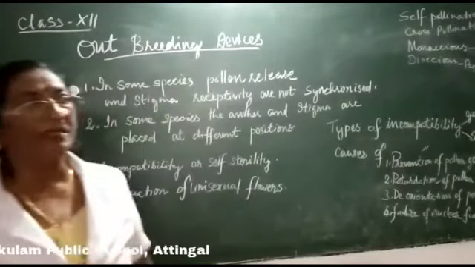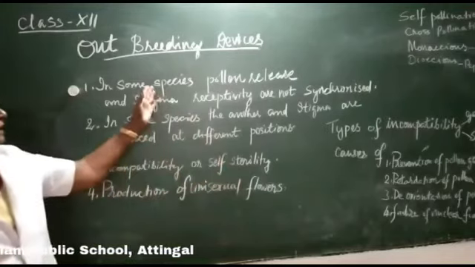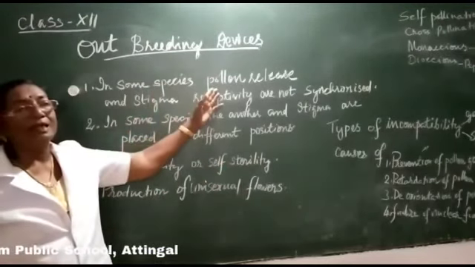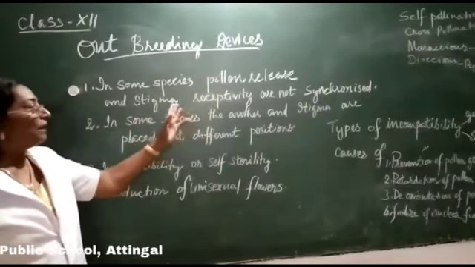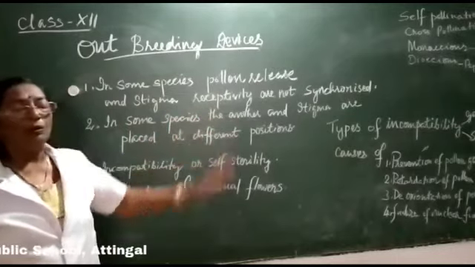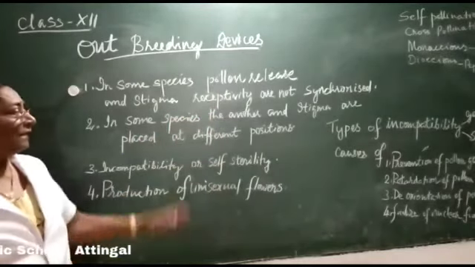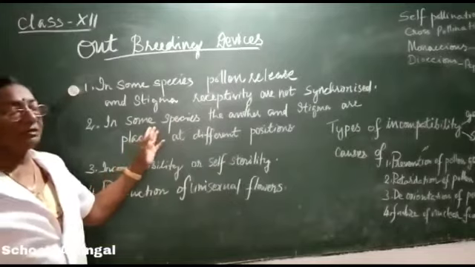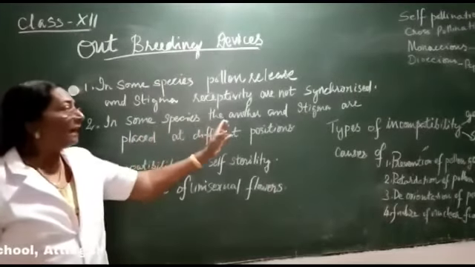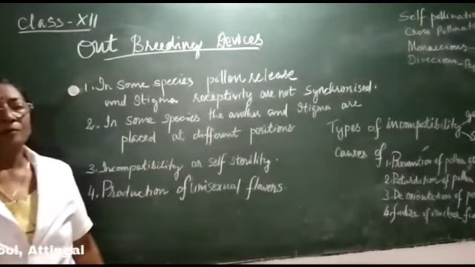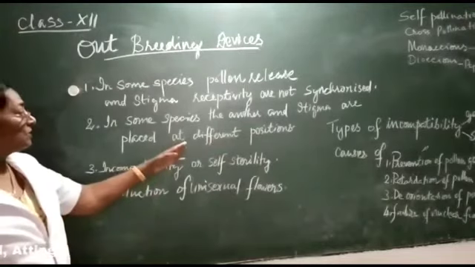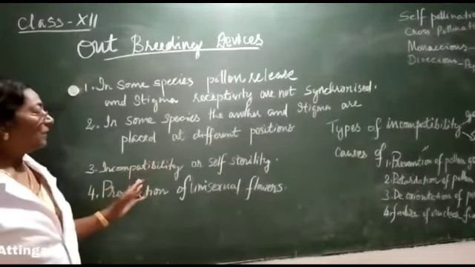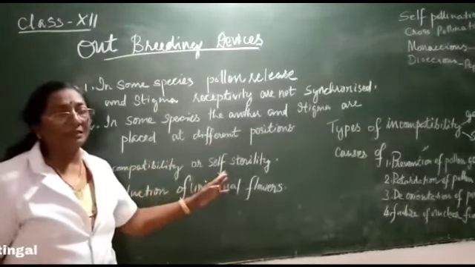First of all, in some species the pollen release and stigma receptivity are not synchronized, and in the second case in some species the anther and stigma are kept in different positions, and the third one is incompatibility or self-sterility.